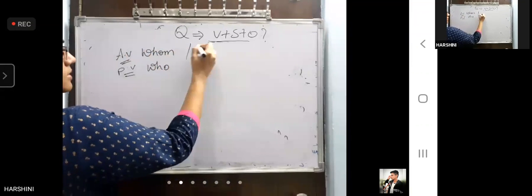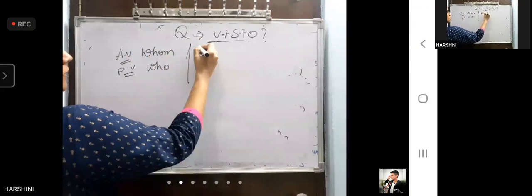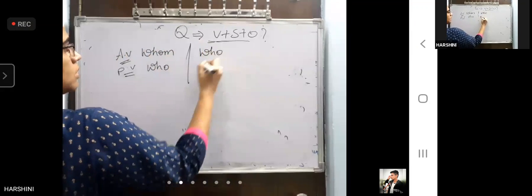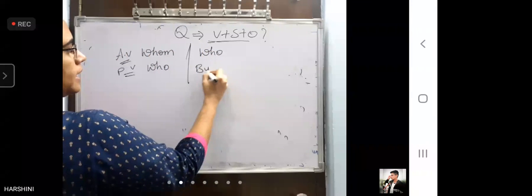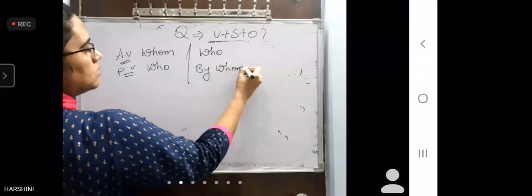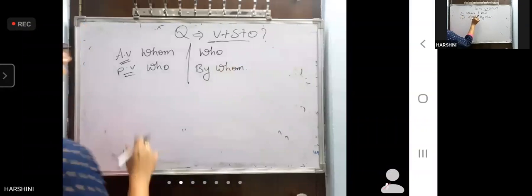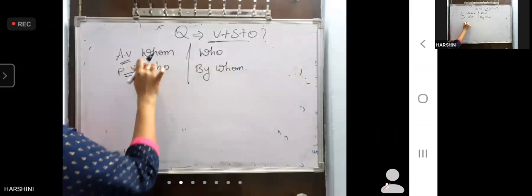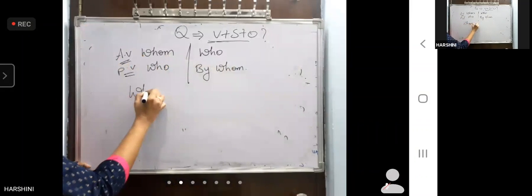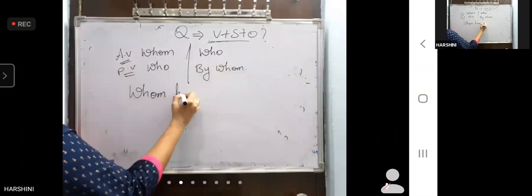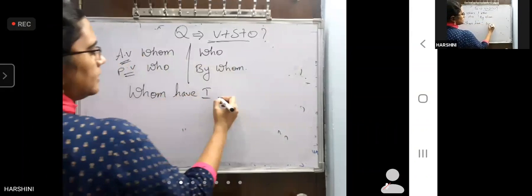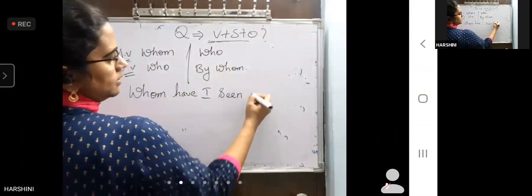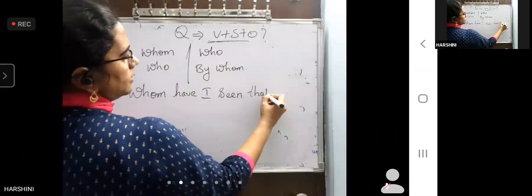Whereas in active voice, if you have who, it changes to by whom. Okay. Now we are doing this first. This one, whom and who. Whom have I seen that day?